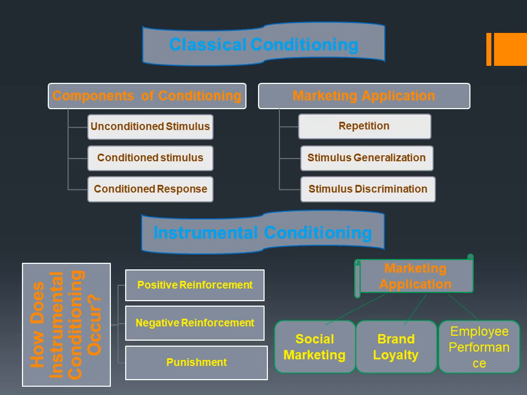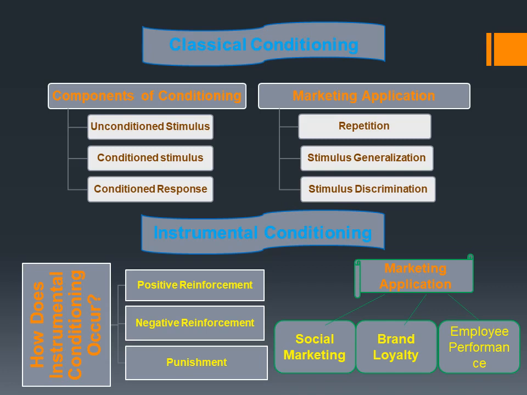So repetition increases the bonds that connect conditioned stimuli and unconditioned stimuli. And here stimulus generalization occurs when a stimulus that is similar to an already conditioned stimulus begins to produce the same responses as the original stimulus does. For example, Ivan Pavlov conditioned dogs to salivate using the sound of a bell and food powder stimulus. And stimulus discrimination occurs when the organism learns to differentiate between conditioned stimuli and other similar stimuli.